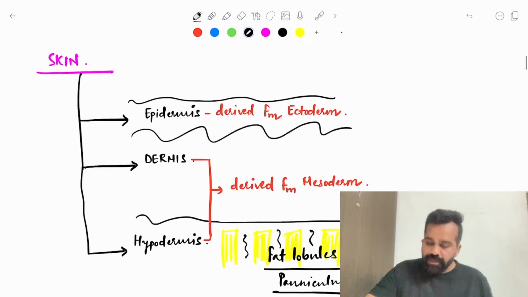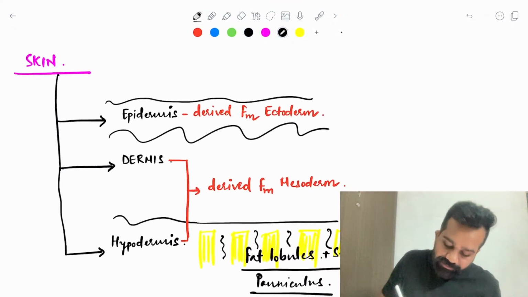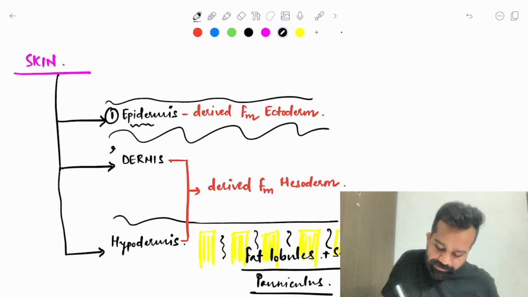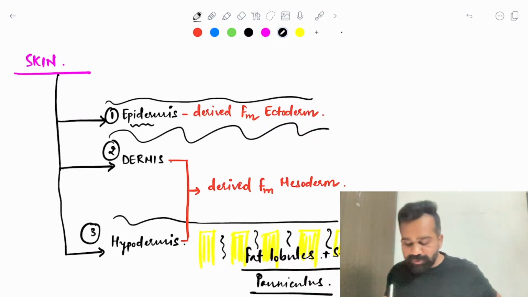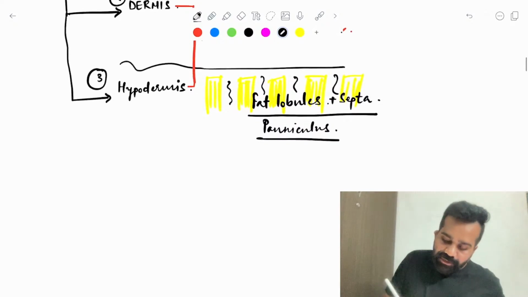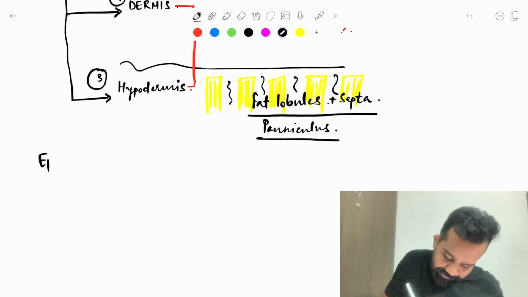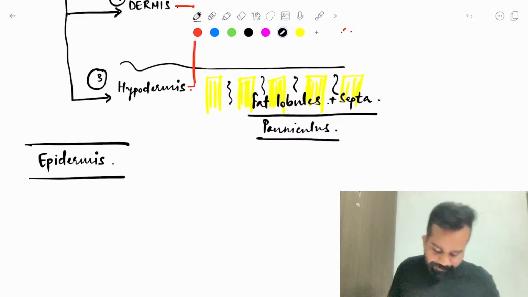Clear? So we will be learning about the first layer first, which is the epidermis. Epidermis is the first uppermost layer. Below it we have a dermis. The third downmost layer of the skin is the hypodermis. We will be learning about the epidermis first.